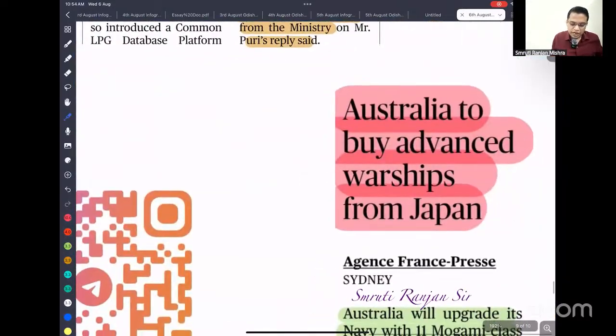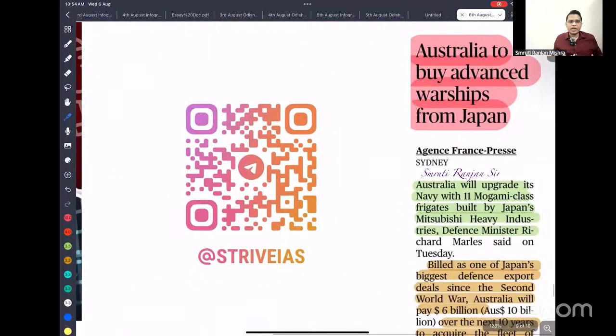So next is Australia to buy advanced warship from Japan. Then the question is why it is important for us. It is important because we are both members of the Quad, and Japan, Australia, India, and USA want to contain China. If there is a strengthening of naval power in Australia, that can be good for India also, because they can act as a deterrent for the Chinese to patrol this region.